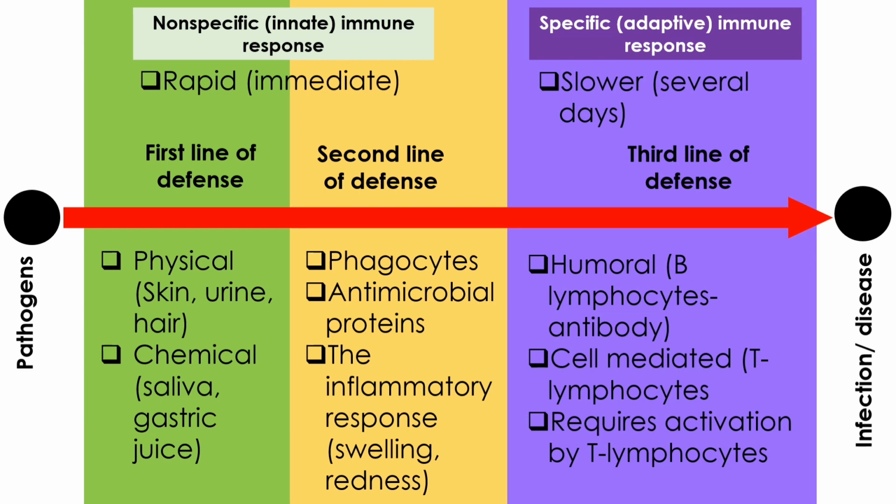The adaptive immune response, also known as the specific immune response, consists of the humoral immune response and the cell-mediated immune response. It is part of the third line of defense of the immune system. This type of immune response takes a longer time to respond towards the biological invasion, hence the slower response time in comparison to the innate immune response.